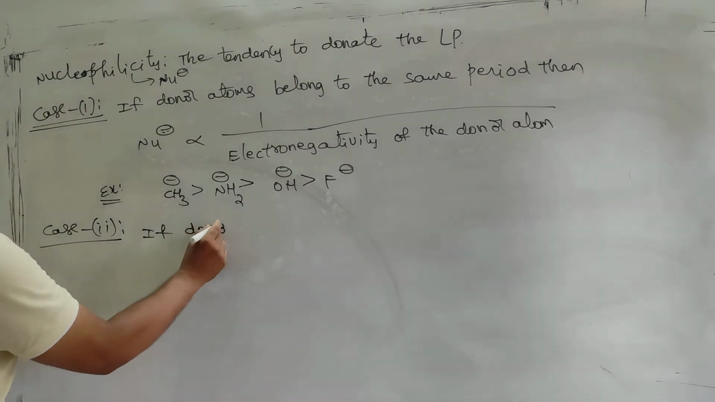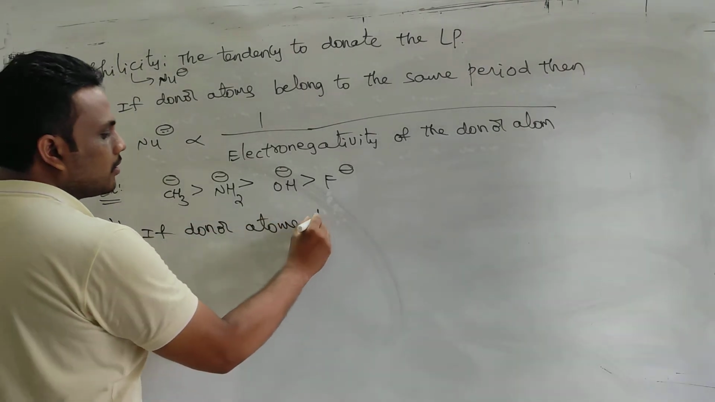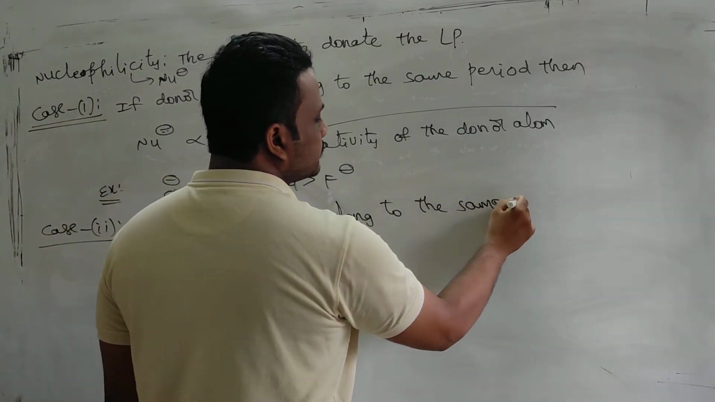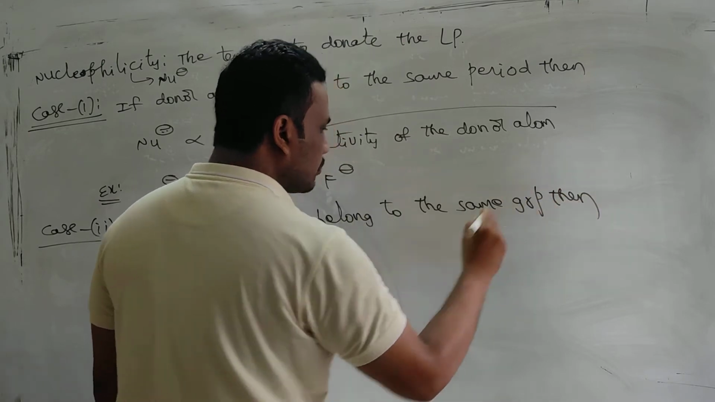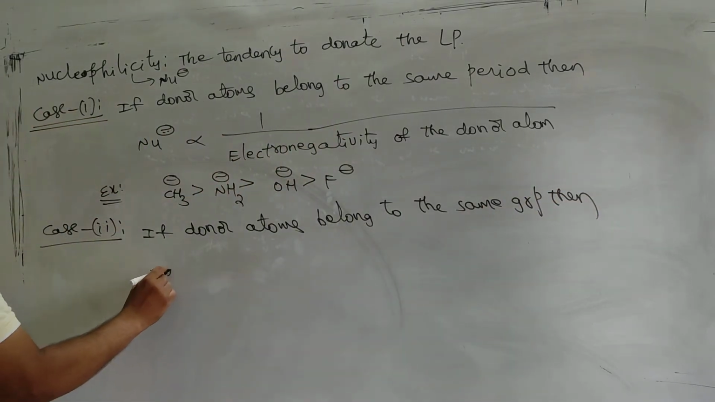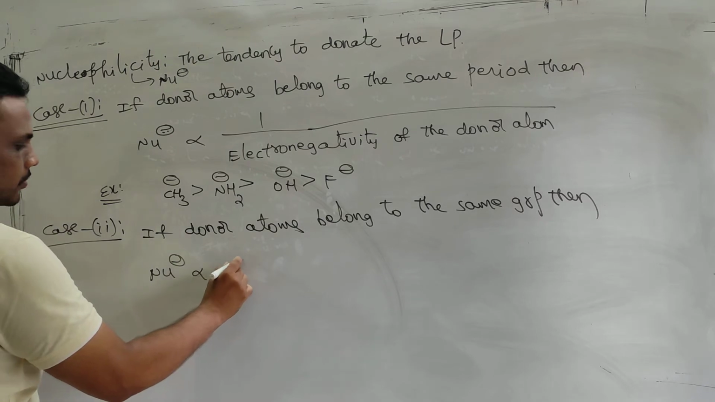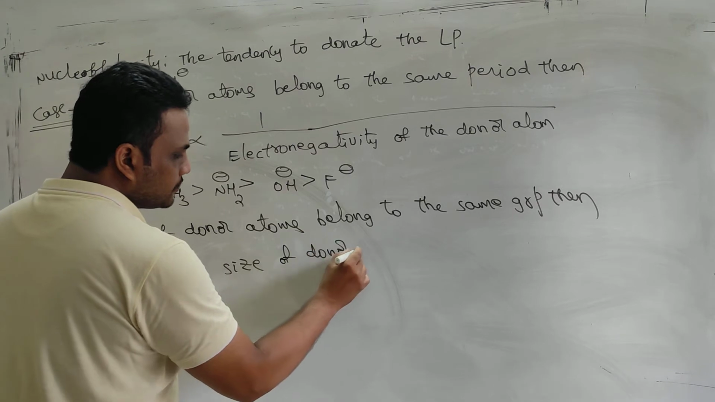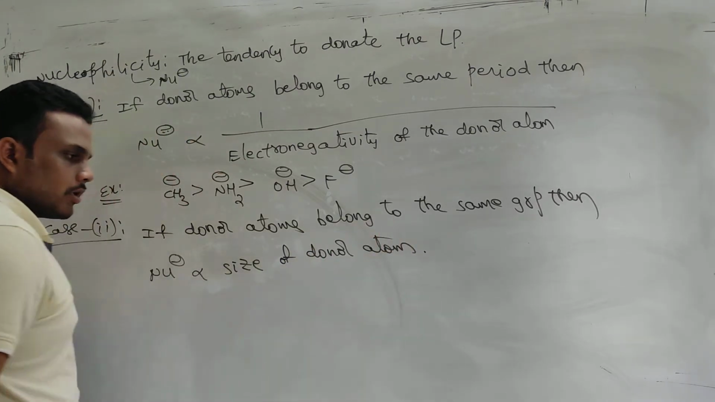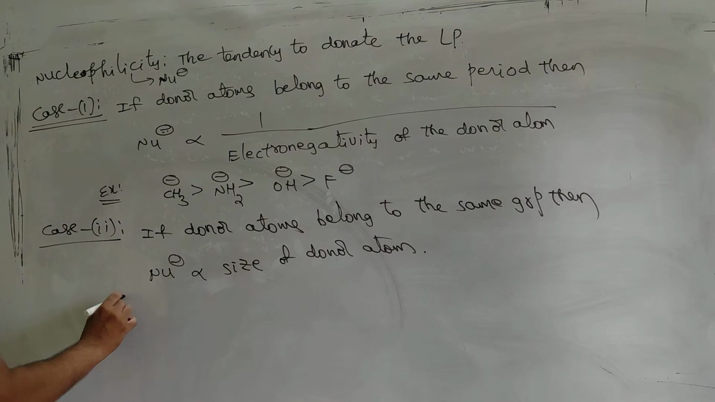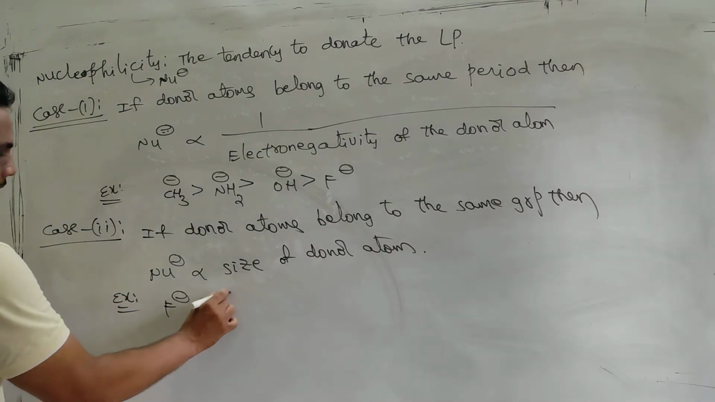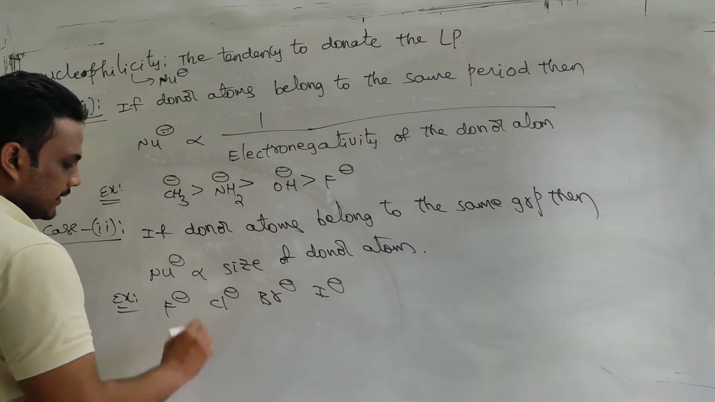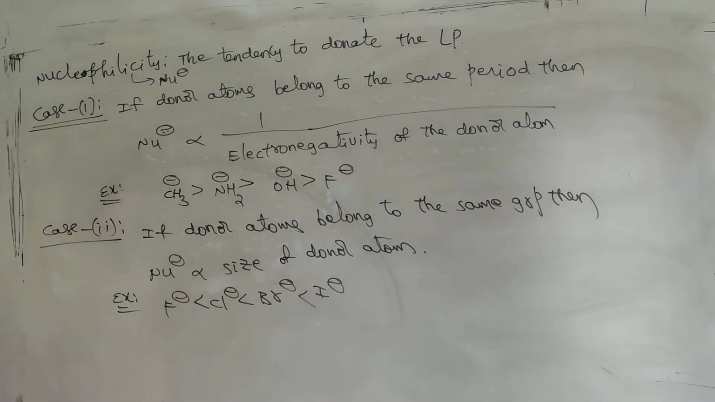if the donor atoms belong to the same group, then you see this trick: nucleophilicity is directly proportional to the atomic size of the donor atom. Like you have fluoride, chloride, bromide, iodide. We know top to bottom size increases, so nucleophilicity also increases.